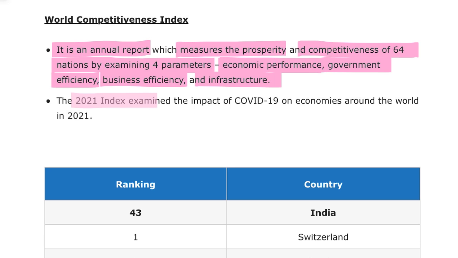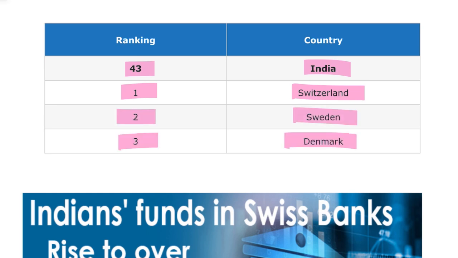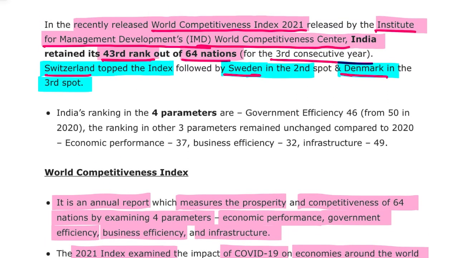The 2021 index examined the impact of COVID-19 on economies around the world. India's rank was 43. Switzerland was first, second was Sweden, and third was Denmark, in the ranking released by the IMD World Competitiveness Center.